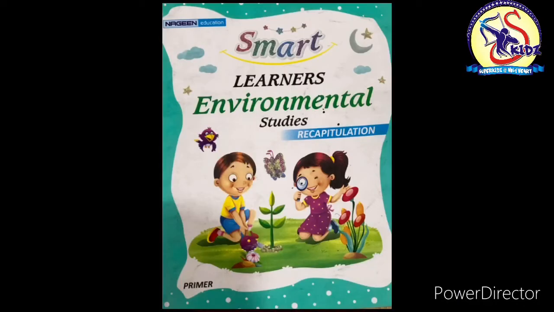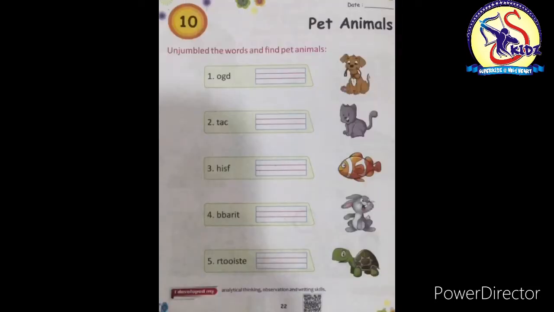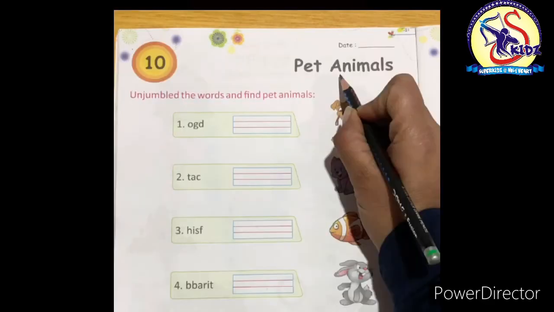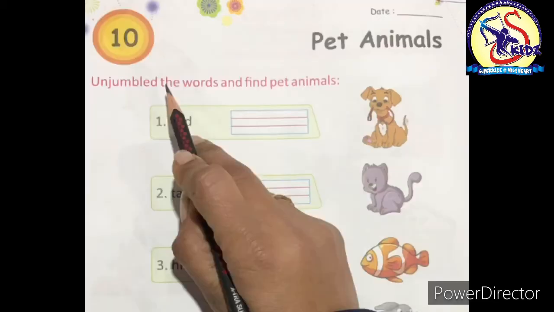Today we are going to do an exercise from our book Smart Learners Environmental Studies. Open page 22. Our topic for today is pet animals and the name of the exercise is Unjumble the words and find pet animals. Let's start.